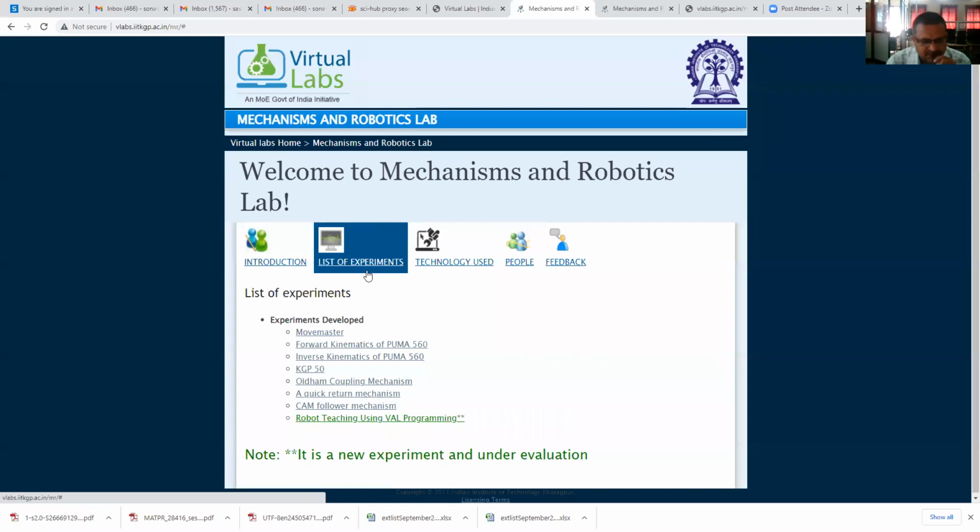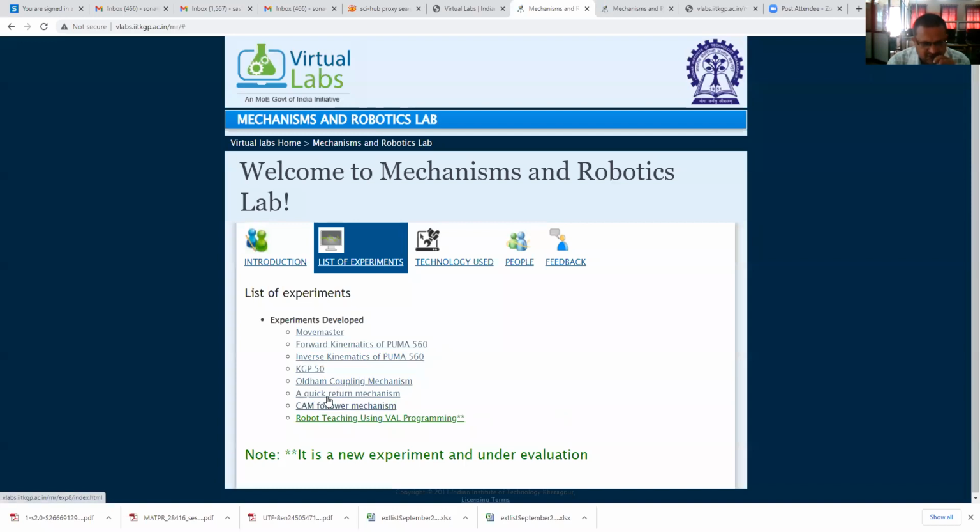Now the list of experiments. These are the experiments developed: Move Master, forward kinematics of Puma 560. Puma we have studied. Puma is a robot manufacturing company. Inverse kinematics of Puma 560. 560 is the model. KGP 50. Therefore, these first 4 experiments are related to robots or robotics.